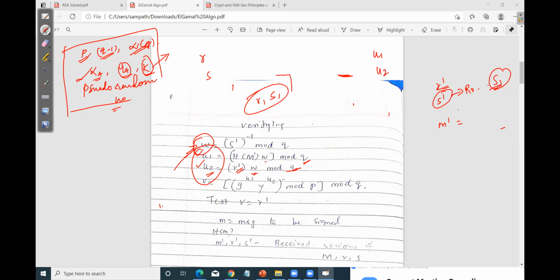Based on these two values, the user will first calculate V.